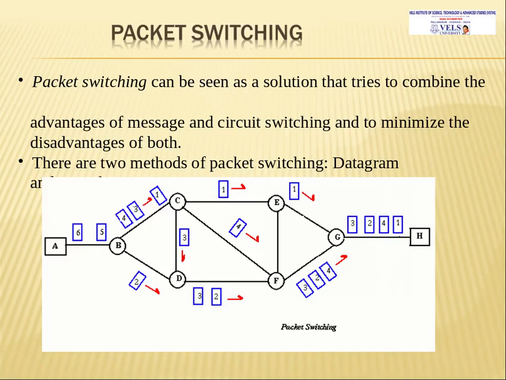The third technique is packet switching. Packet switching can be seen as a solution that tries to combine the advantages of message and circuit switching, and it minimizes the disadvantages which are faced in circuit and message switching. There are two methods of packet switching here. One is the datagram approach and the second one is the virtual circuit approach.